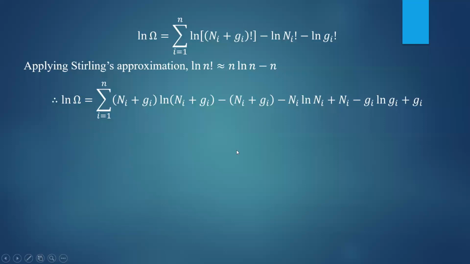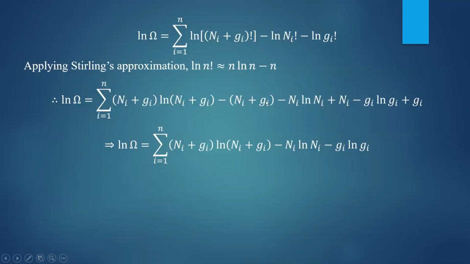Simplified further, here minus ni plus ni, and minus gi plus gi get cancelled. You will be left with only logarithmic terms, that is given by the summation of (ni plus gi) into ln of (ni plus gi) minus ni ln ni minus gi ln gi. So this is the expression for ln omega.